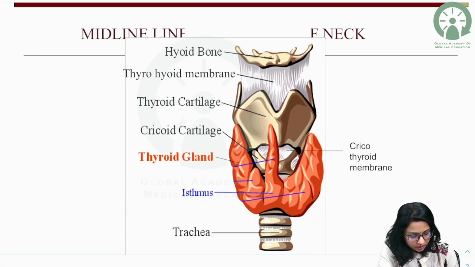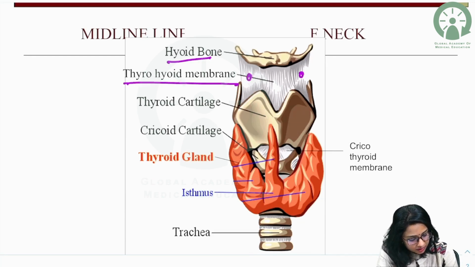So here in the midline structures, we can see the hyoid bone, and the hyoid and thyroid cartilage are connected by means of the thyrohyoid membrane, and the thyrohyoid membrane is pierced by the superior laryngeal vessels.